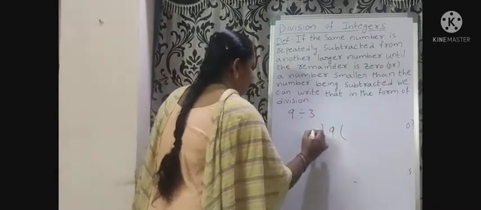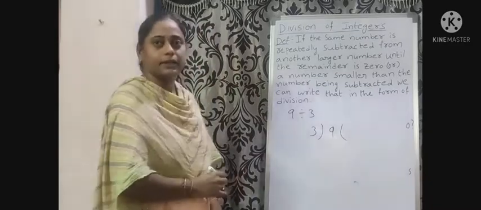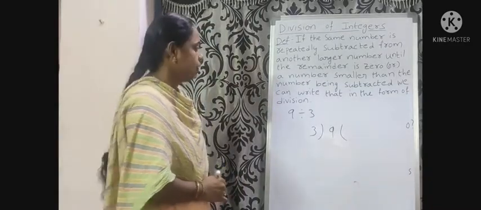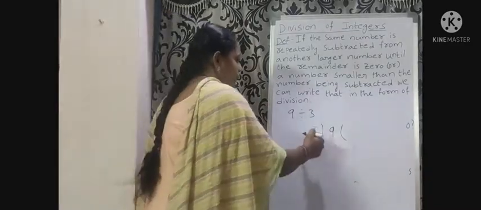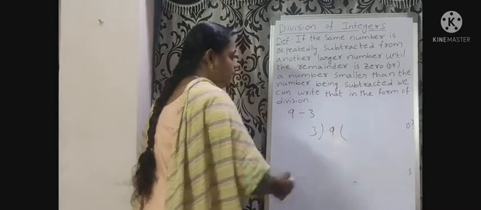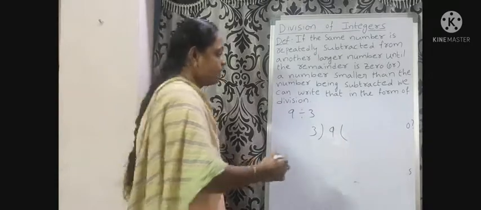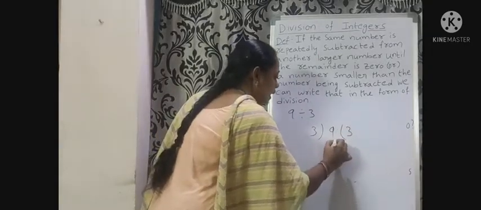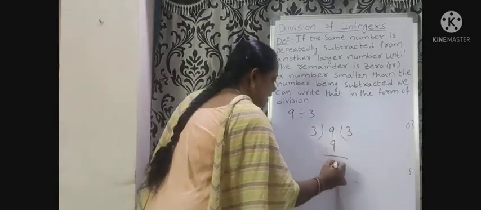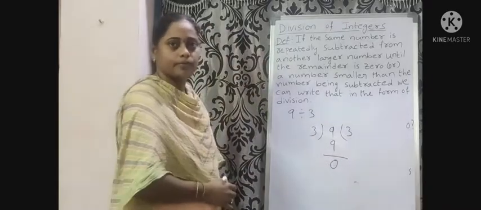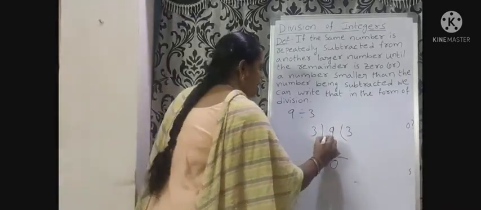Place 3 in the left bracket. How many times do we get 9? 3 ones are 3, 3 twos are 6, 3 threes are 9. 9 minus 9 is 0.